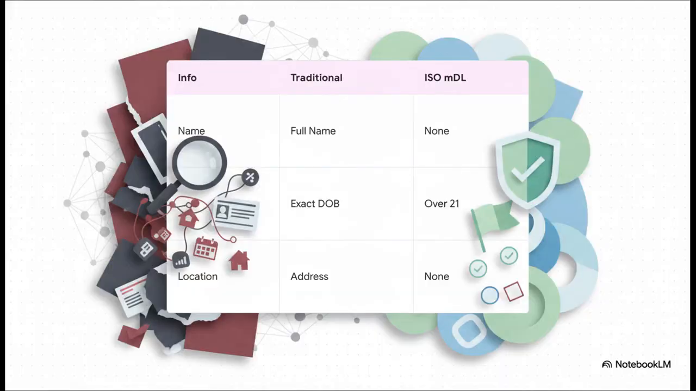So the crucial point here is the massive shift in data exposure. Think about traditional KYC. You are forced to share your full name, home address, exact date of birth, and driver's license number. But utilizing the ISO mDL standard, you are sharing a simple over-21 cryptographic flag. That is literally all you send over the wire. By using these simple data flags, we are eliminating an enormous amount of unnecessary personal data from the transaction. We are completely starving those dangerous centralized honeypots of the fuel they need to become a liability.